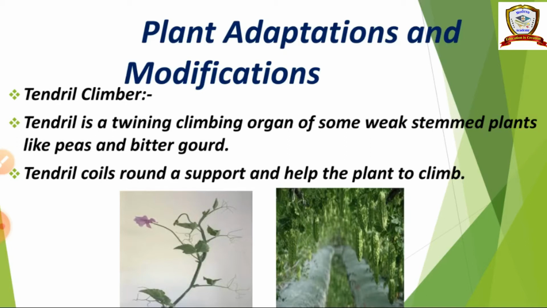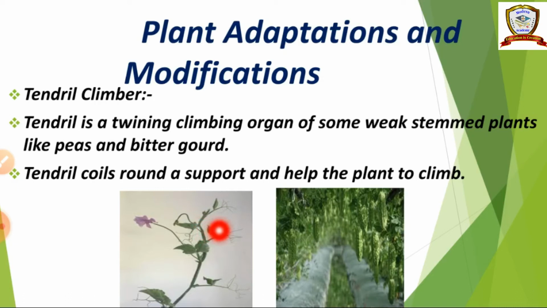So first one, tendril climber. Tendril is a twining climbing organ of some weak-stemmed plants like peas and bitter gourd. A tendril coils around a support and helps the plant to climb. So these tendrils support the plants to climb up. In sweet peas, the leaflets are modified into tendrils. This is the sweet peas plant.